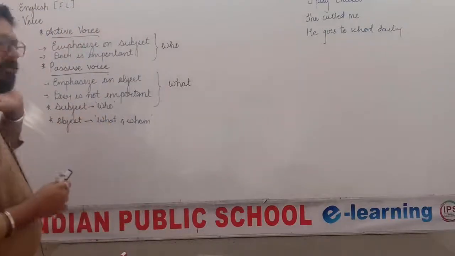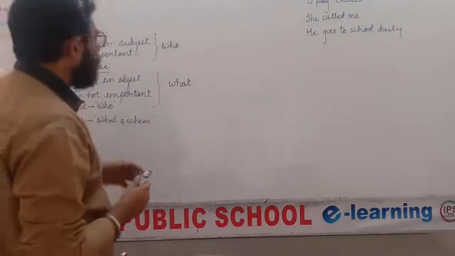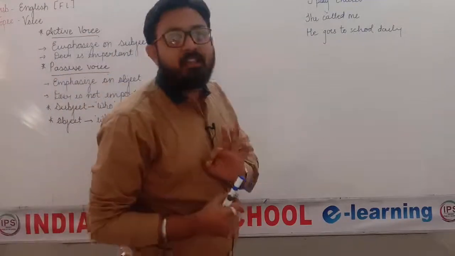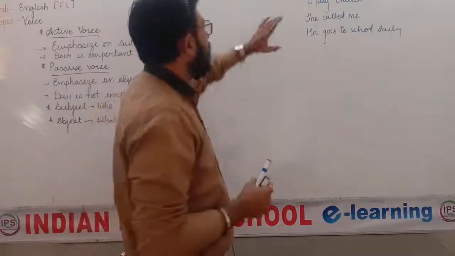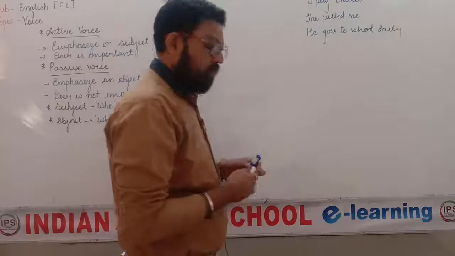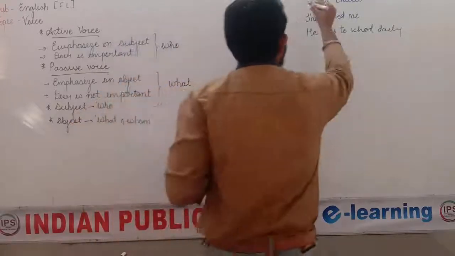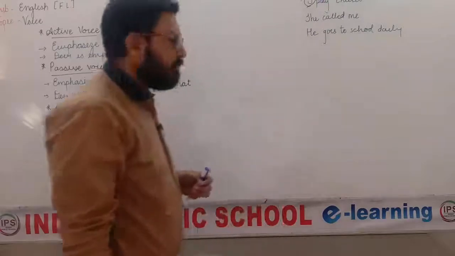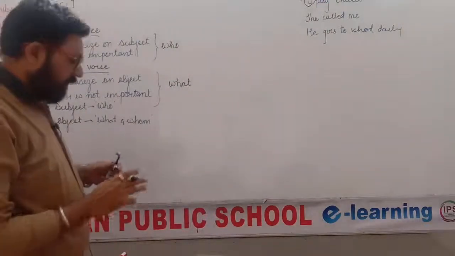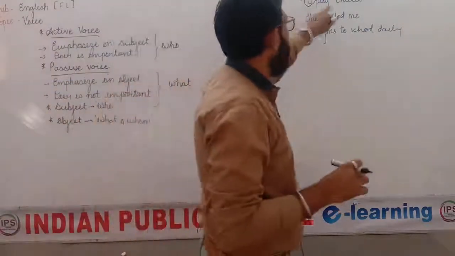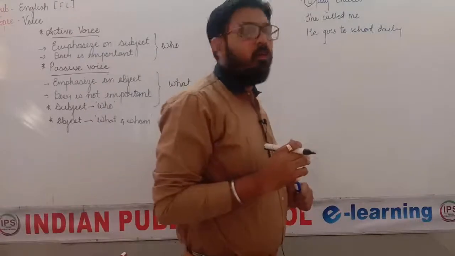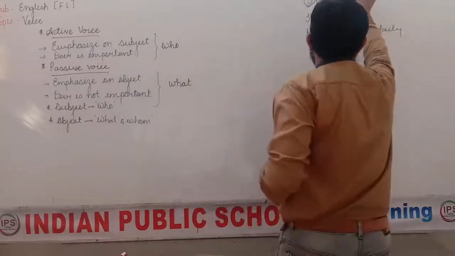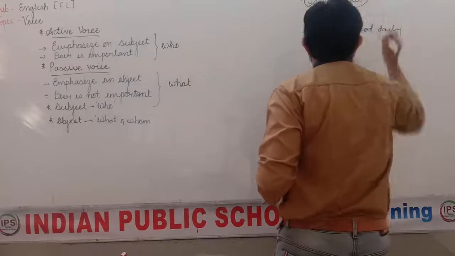Subject and object. How can we identify? Subject means who, the word which answers you who. I play cricket. Who? I. That means I is subject. Object means what and whom. I play. What do I play? Cricket. So cricket is object.